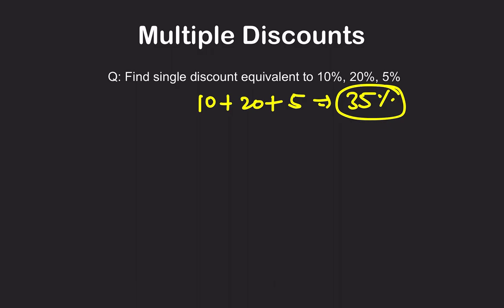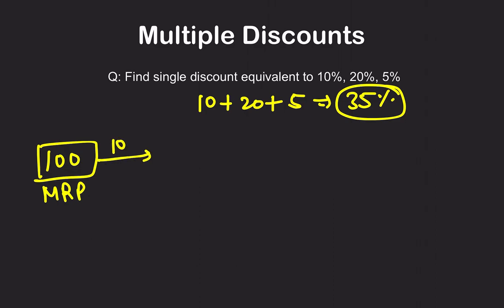What they will say is, we are going to give you three sub-discounts. One of 10%, then after that 20%, and then after that 5%. What is happening here? Suppose a thing is marked at 100 rupees. Its MRP or marked price is 100 rupees. First he is giving a discount of 10%. If he is giving a discount of 10%, you will get it for 90 rupees.